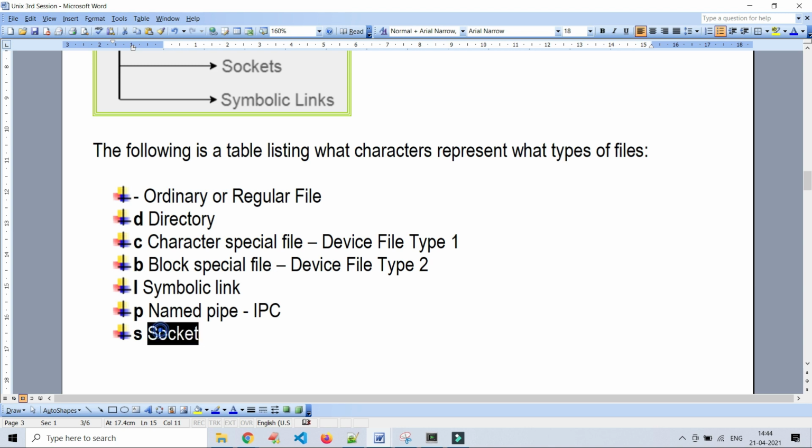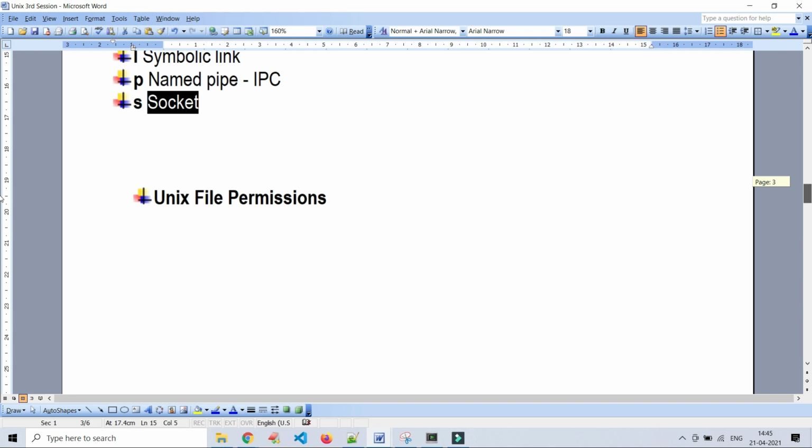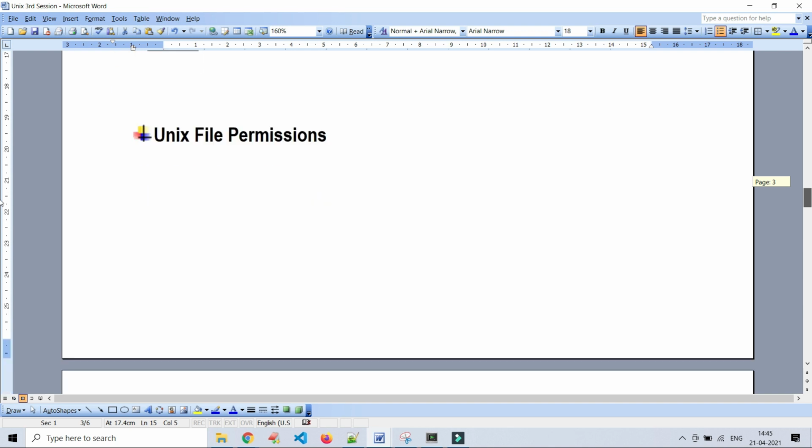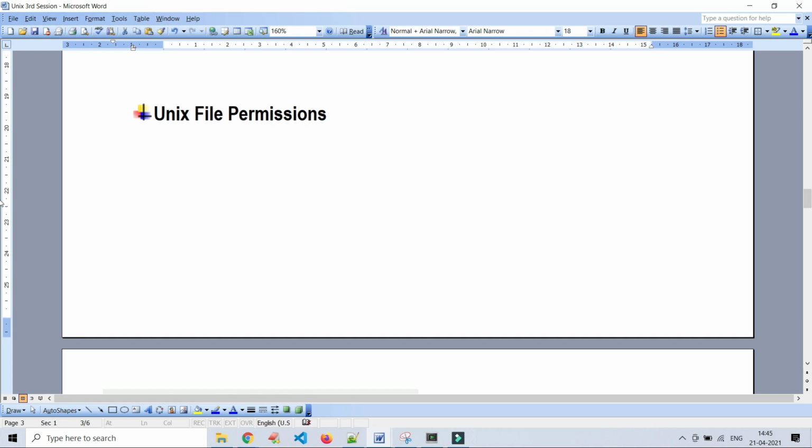And next, this is very important. We'll start Unix file permissions. And you know what is the use of a permission? For example, you are staying in your home, and some unauthorized, unknown person is trying to enter your house. What will you do? Will you allow him or her to enter and rob whatever money or gold you have saved in your home?